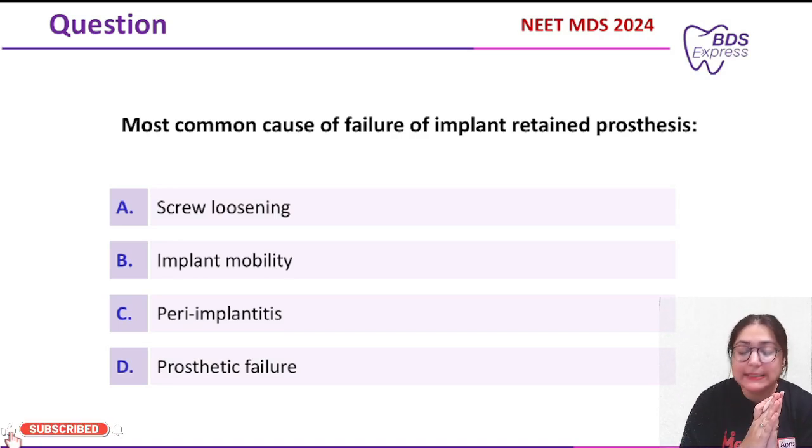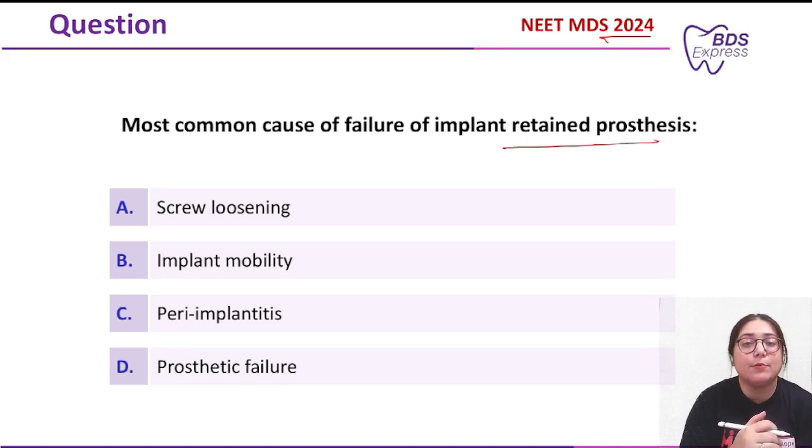In today's class, we'll be seeing this prostho question. This was regarding implants and it was asked in the year 2024. The question says: the most common cause for the failure of implant retained prostheses is: screw loosening, implant mobility, peri-implantitis, or prosthetic failure.